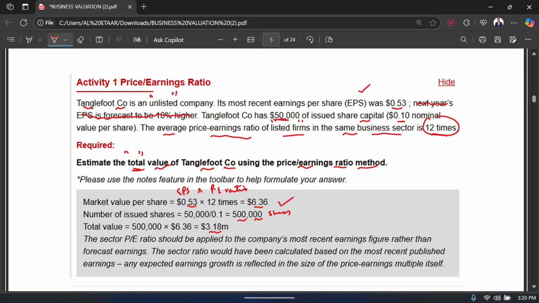Now they're saying that the sector PE ratio should be applied to the company's more recent earning figure rather than the forecast earnings. Something that I just told you: forget about the next year forecast EPS. We do not care about that. Just use the most recent earning figure, which was 0.53. All right. The sector ratio would have been calculated based on the most recent published earning, and expected earning growth is reflected in the size of the price to earning multiple itself. So same point that I have just discussed, and you can see you have the total value of the company. So this is how simple it was.